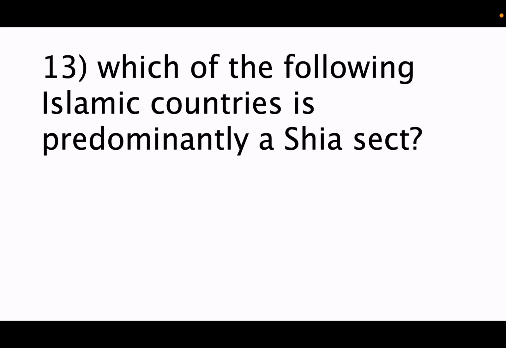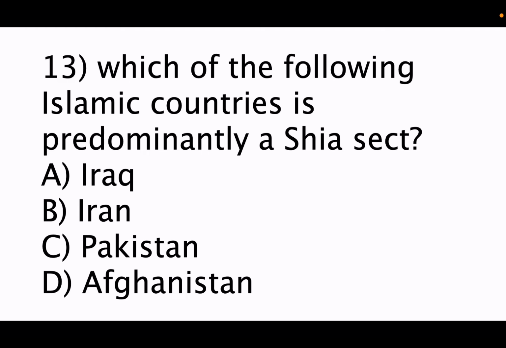Okay, now 13th question. Which of the following Islamic countries is predominantly a Shia sect? Option A, Iraq. B, Iran. C, Pakistan. D, Afghanistan. So Iran, option B, is a predominantly Shia sect, and it is one of the Islamic countries. Now option B is the correct answer.